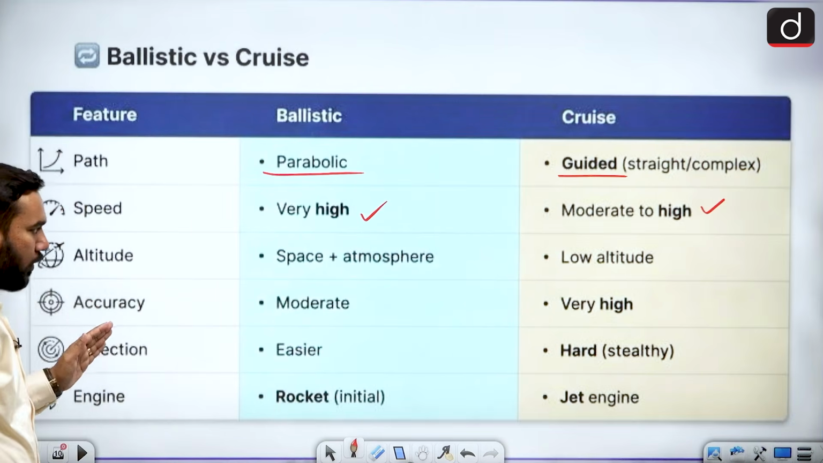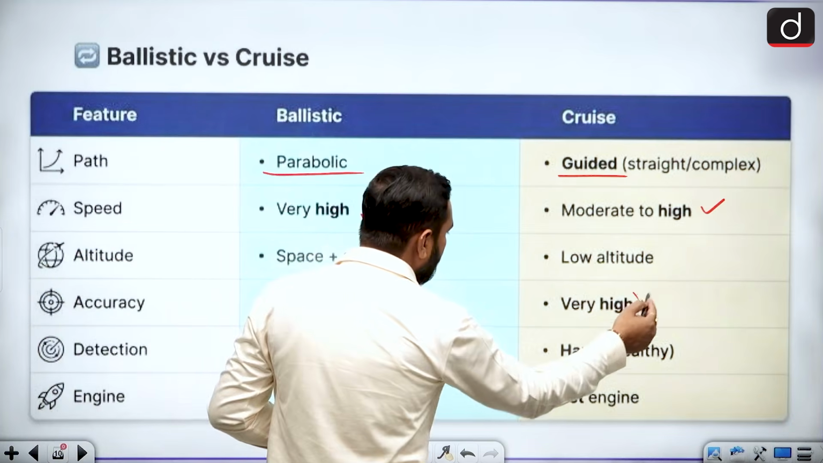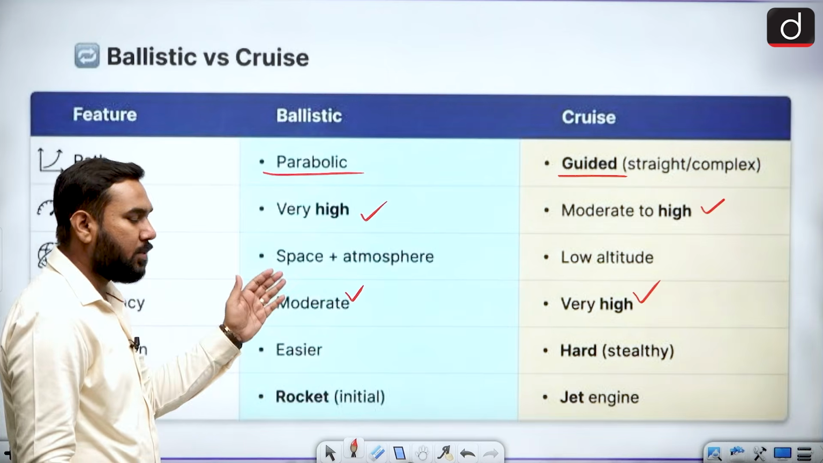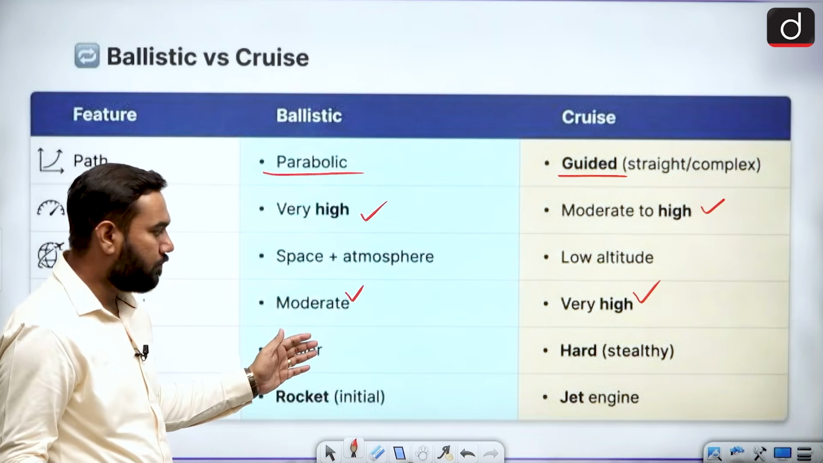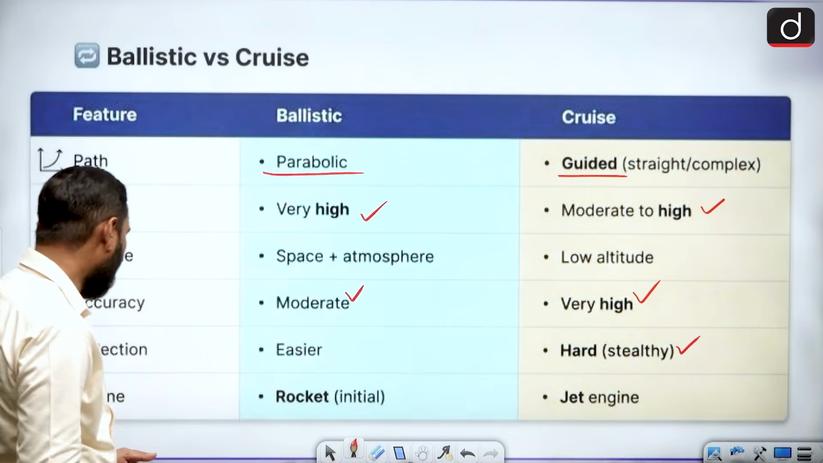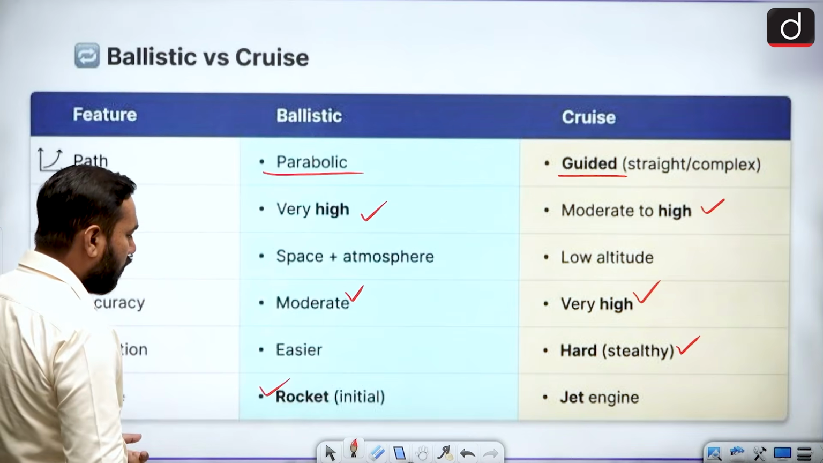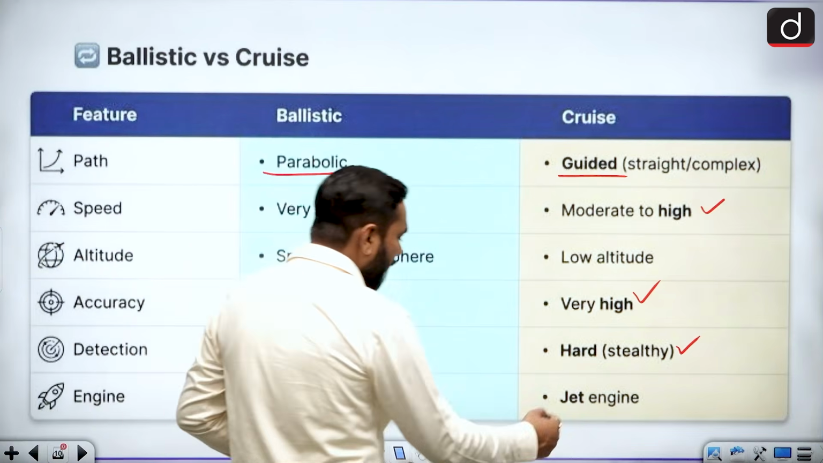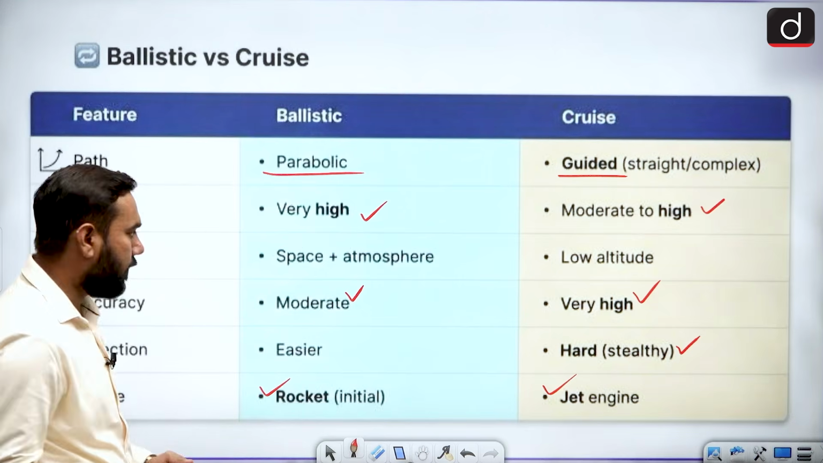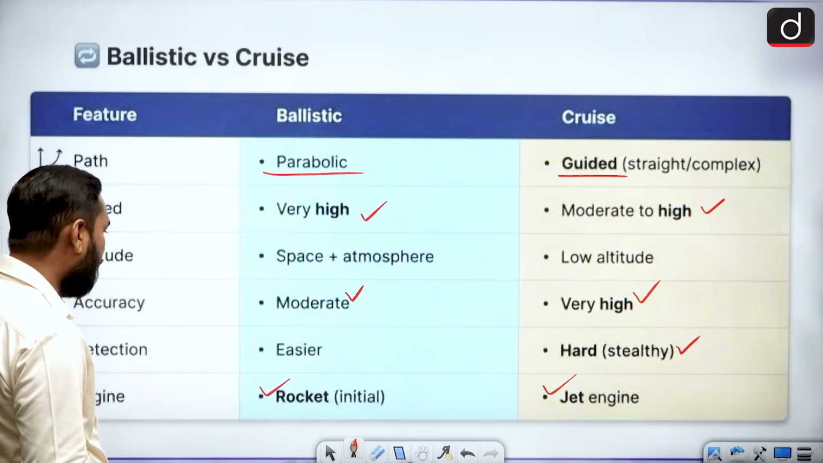When we talk about accuracy, the ballistic missile accuracy is very low, but very high accuracy with the cruise missile. Detection is easier in a ballistic missile because the path is only one, but it is hard for cruise because of the path change capability. The engine: the rocket engine, meaning a solid fuel or liquid fuel engine, can be used in ballistic, but a jet engine is used in the cruise missile, which can provide better control over it. UPSC also asked a question from this point, so you have to remember all the process.